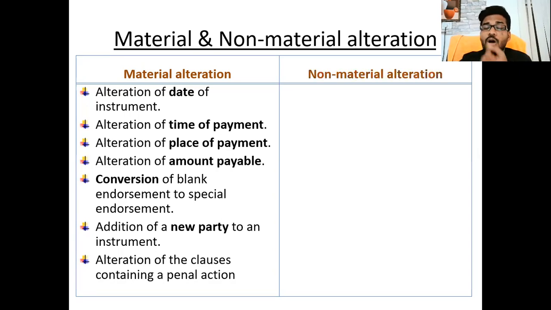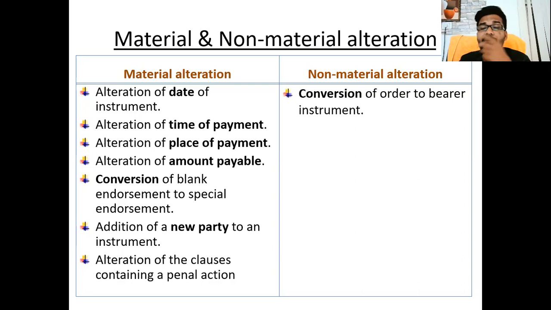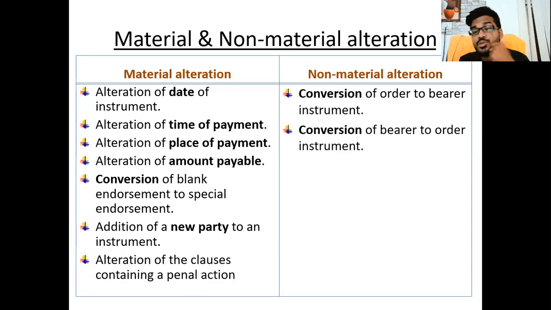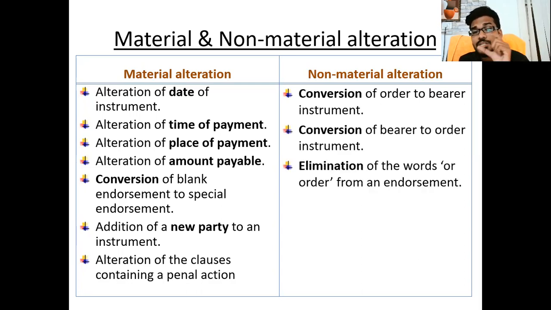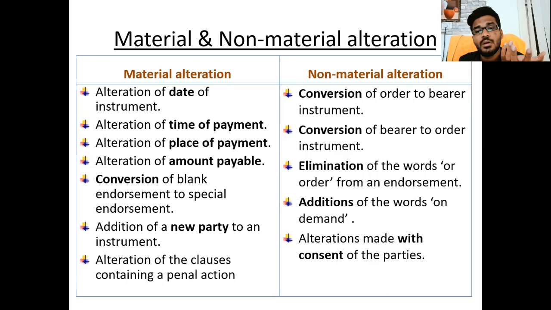But what is a non-material alteration? Conversion of order instrument to bearer instrument, or bearer instrument to order instrument. Elimination of the words 'or order' from an endorsement. Addition of the words to an endorsement. Alterations made with the consent of parties. These are all our material alterations and non-material alterations.